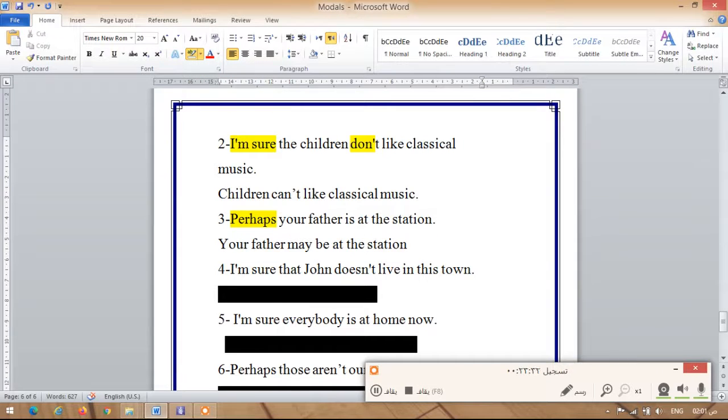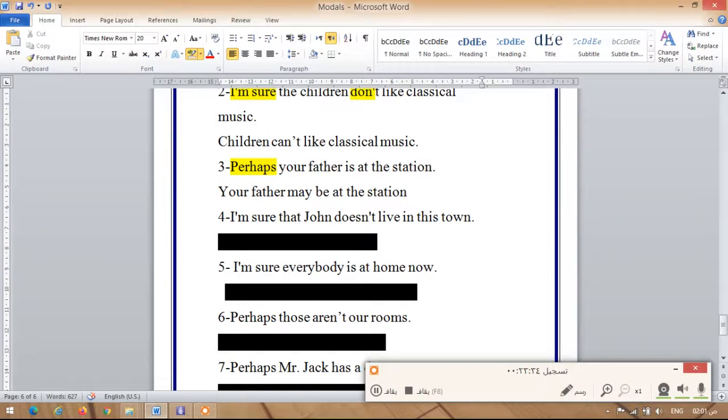What about the following sentence? I'm sure that John doesn't live in this town. When I'm sure that something isn't true, I'm gonna say John can't live in this town.